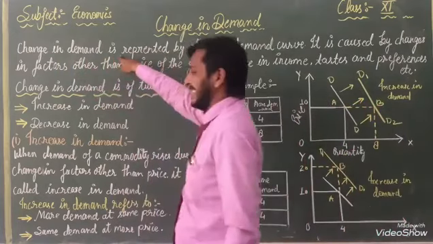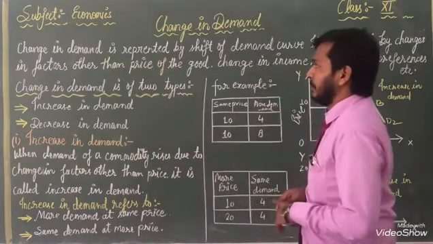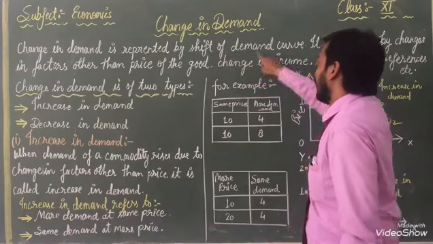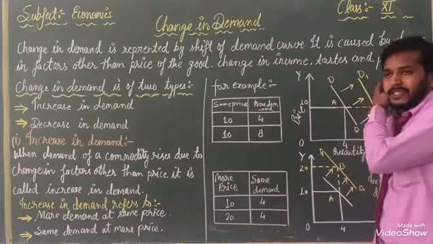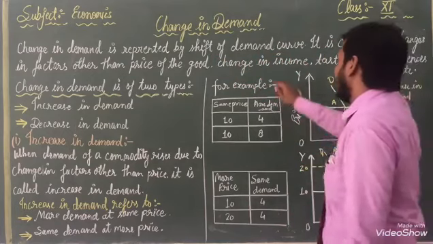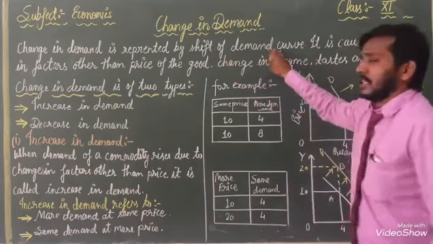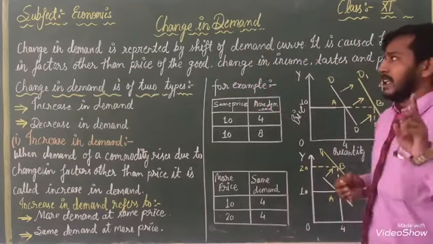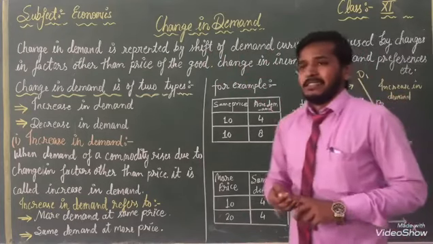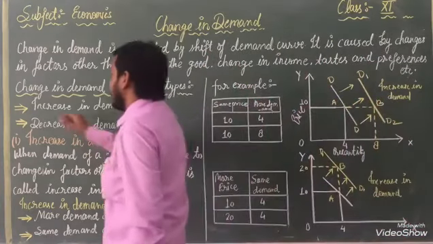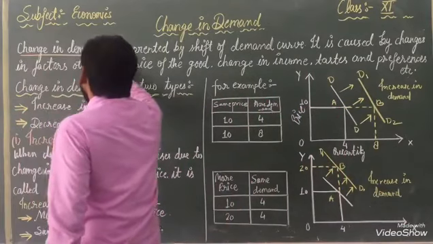Change in demand is represented by a shift of the demand curve. With the help of the shift of the demand curve, we can know changes in demand.